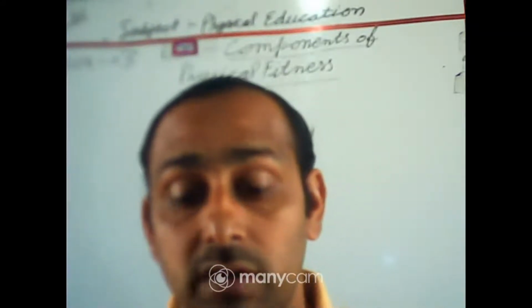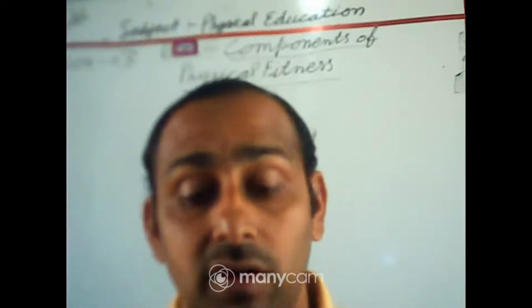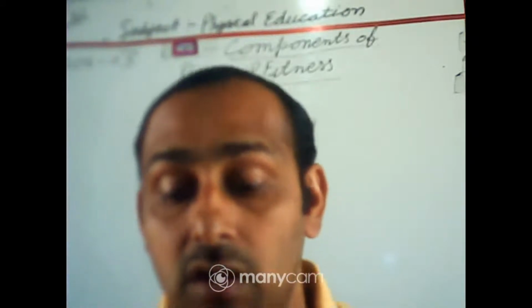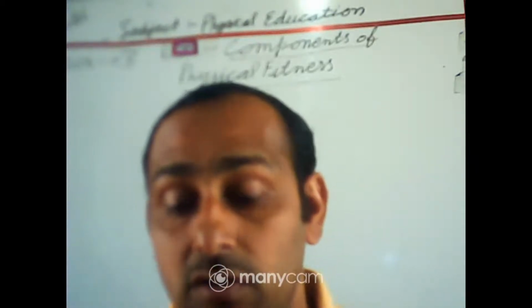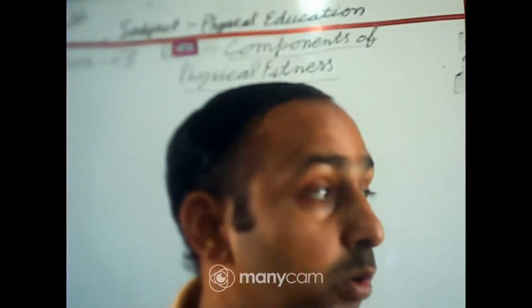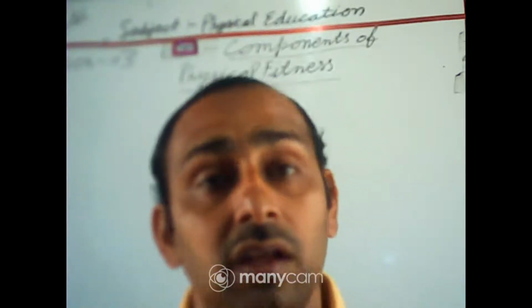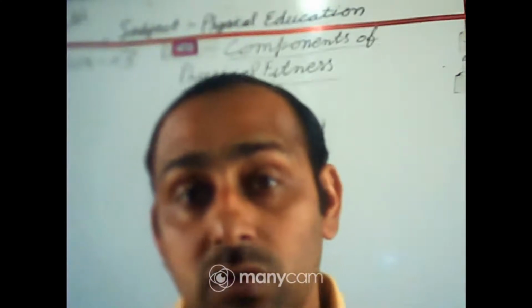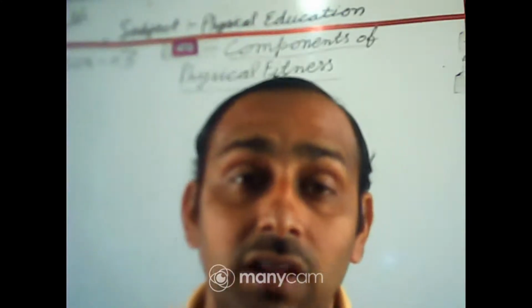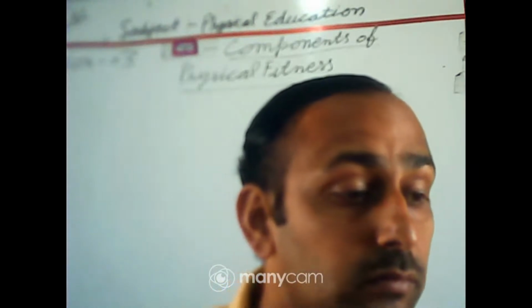Its importance is greater in events like sprints, gymnastics, hurdling, etc. Flexibility can be divided into two parts: passive flexibility and active flexibility. Active flexibility is also of two types: static flexibility and dynamic flexibility. Clear?